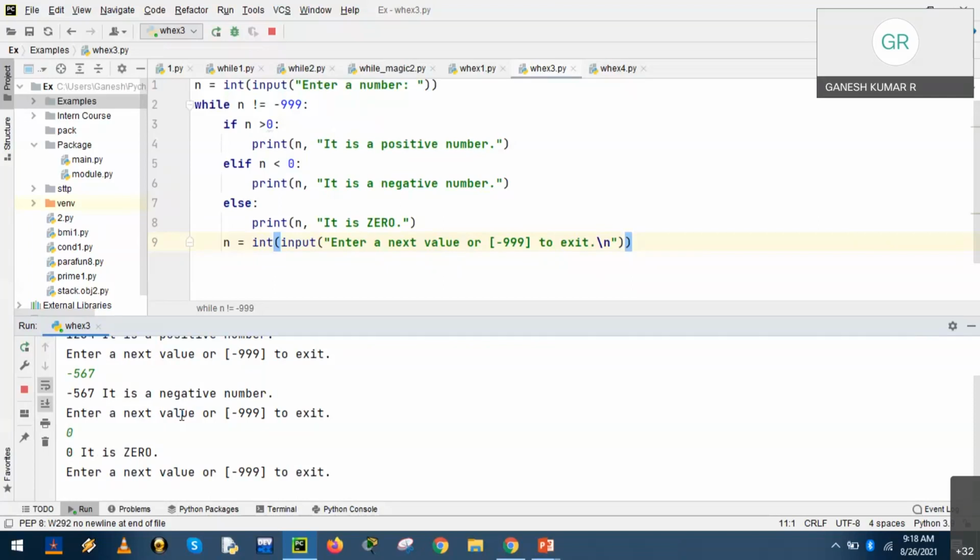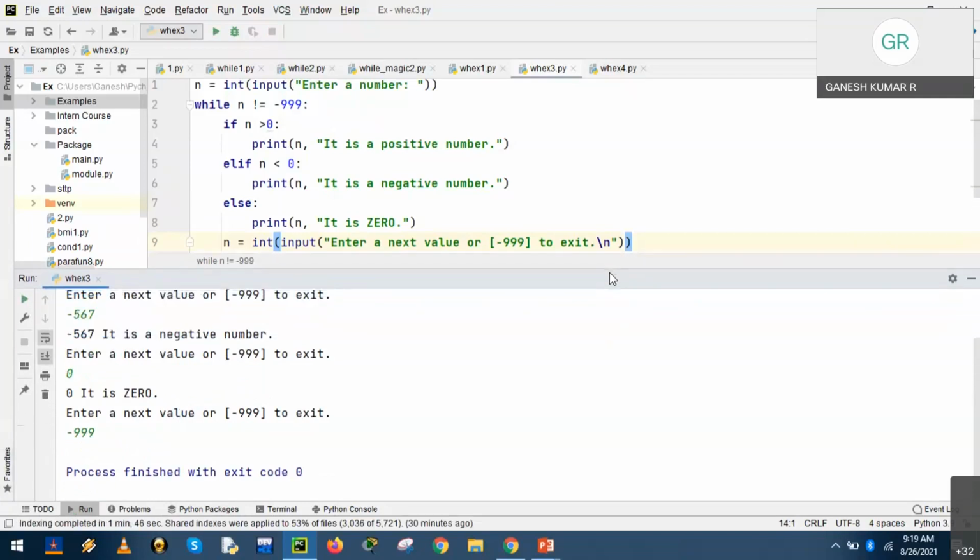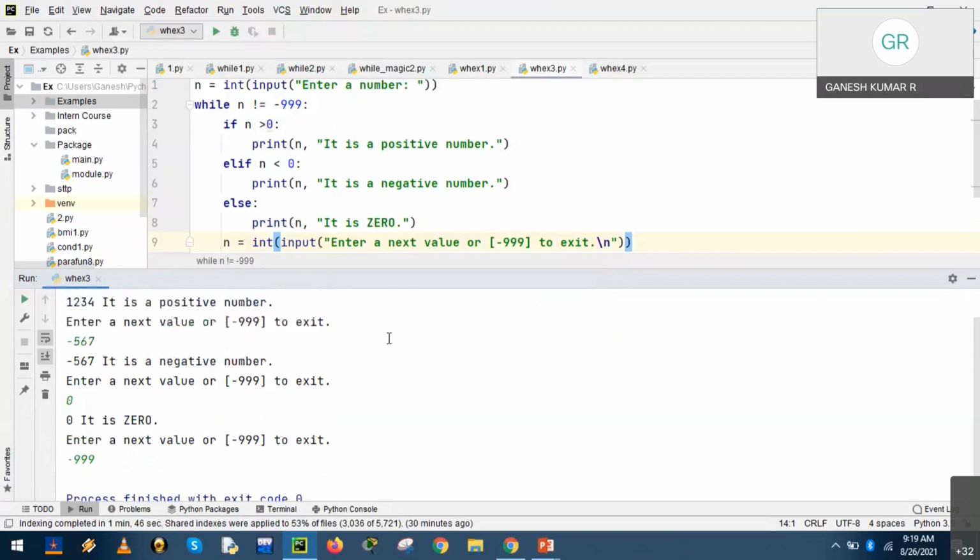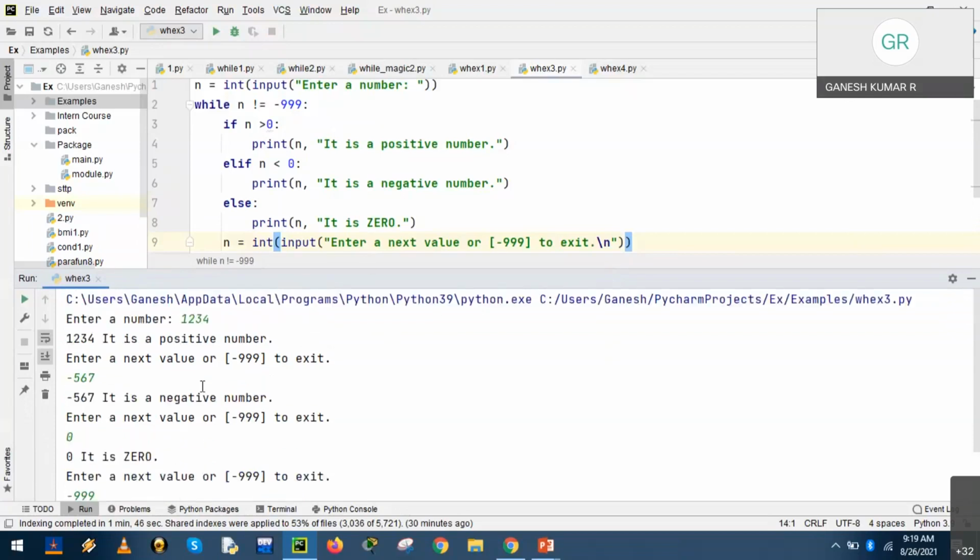Now all options are checked. Now I would like to leave. So the conditional value minus 999, the process finished with the exit code. Fine. So we have not executed a second time, third time or number of times. All happened in a single execution, but we are checking the conditions. So while repeats the execution, while continues in the execution as long as it is true.